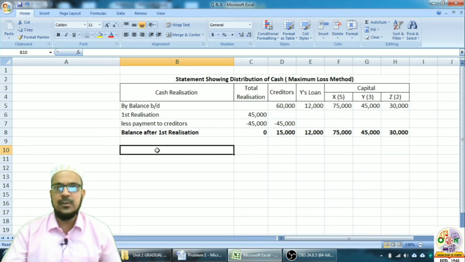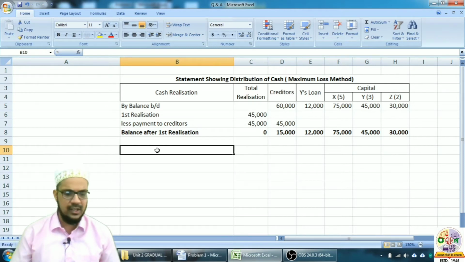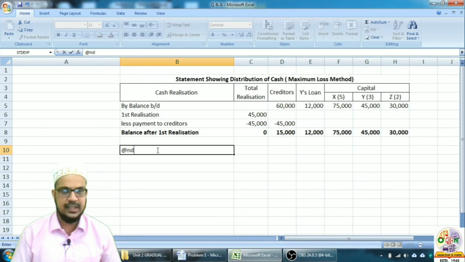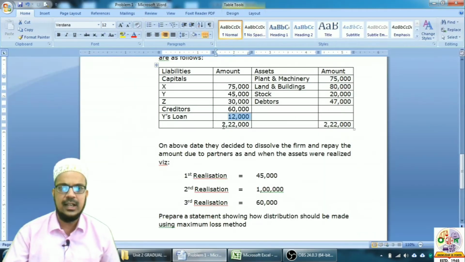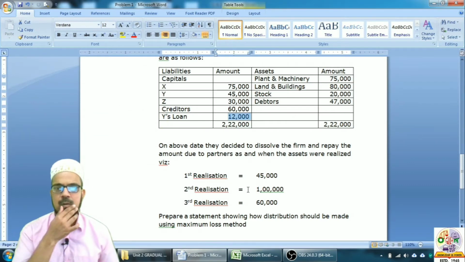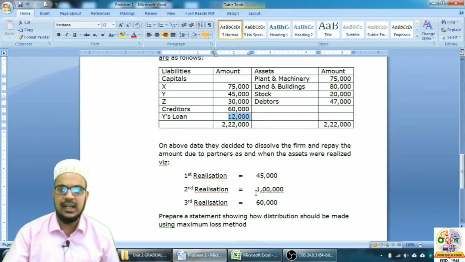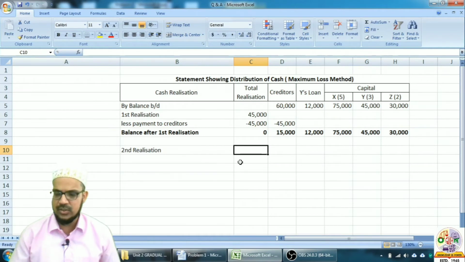Now after first realization, now second realization we will write down. Second realization. Okay, for how much is the second realization happening? It's happening for rupees 1 lakh. 1 lakh are realized in the second installment, so we will just write down 1 lakh over here.